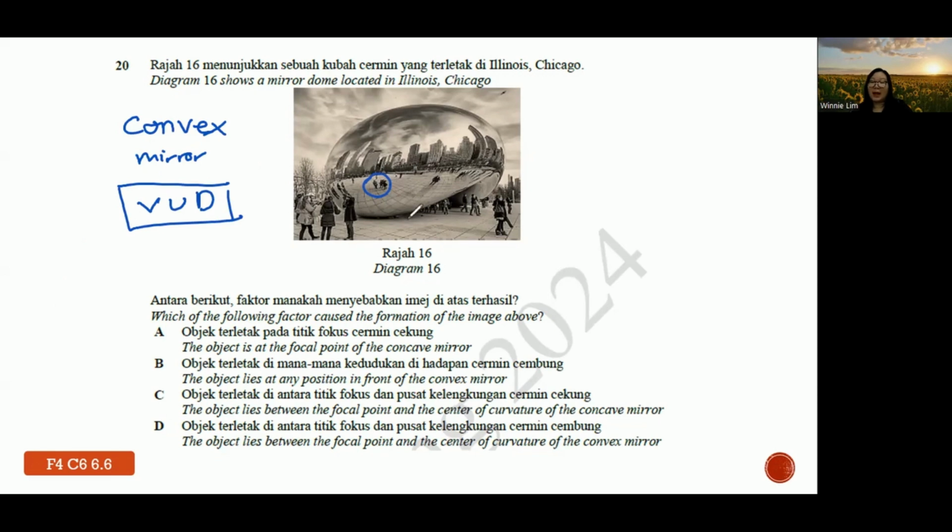So in this context, my mind is on the idea of reflection. It is about a mirror, so reflection. So there should be a convex mirror. The object at the focal point or concave, cannot. The object lies at any position in front of a convex mirror, supposedly correct already. The object lies between the focal point and center of curvature, not necessary, because any object, near or far, always forms a virtual, upright, diminished image. So it is supposed to be any position. And this one for a concave mirror is confirmed wrong, so it cannot be only between the focal point and the center of curvature.